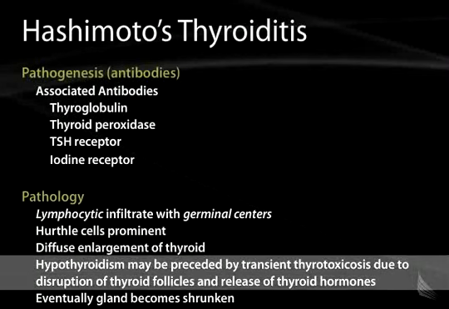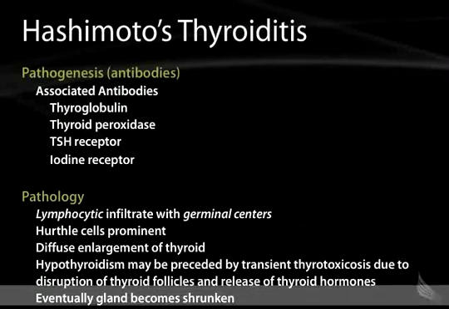Hypothyroidism may be preceded by transient thyroid toxicosis due to disruption of thyroid follicles and release of thyroid hormones. And this was previously mentioned: with any thyroiditis, you may get transient hyperthyroidism. This may go on for several weeks. Eventually, however, the gland becomes shrunken.